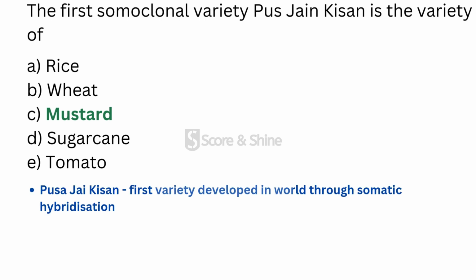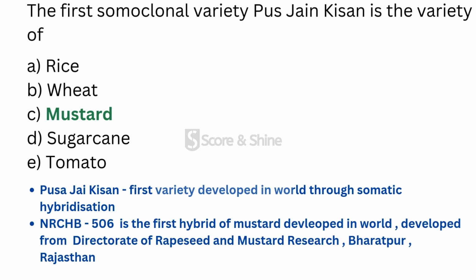Pusa Jai Kisan is the first variety developed in the world with the help of biotechnology through somatic hybridization in India. And the first hybrid of mustard developed in India or in world is NRCHB 506, and this NRCHB 506 is developed from Directorate of Rapeseed and Mustard Research, Bharatpur, Rajasthan in 2009.